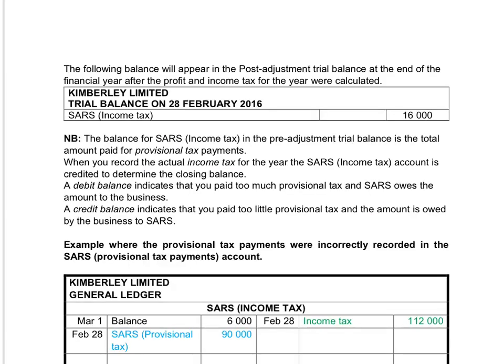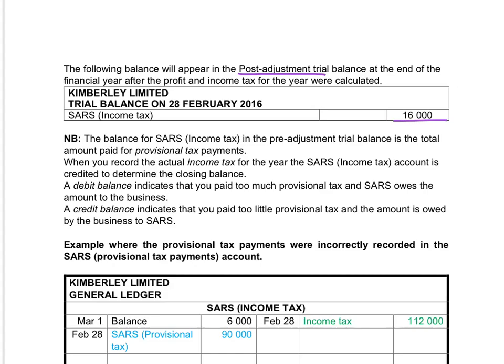And in the post-adjustment trial balance, we see that the amount is a credit balance of 16,000 because now we deducted the provisional tax payments from the income tax for the year, and the balancing figure was on the credit side, indicating that we didn't pay enough tax to SARS.